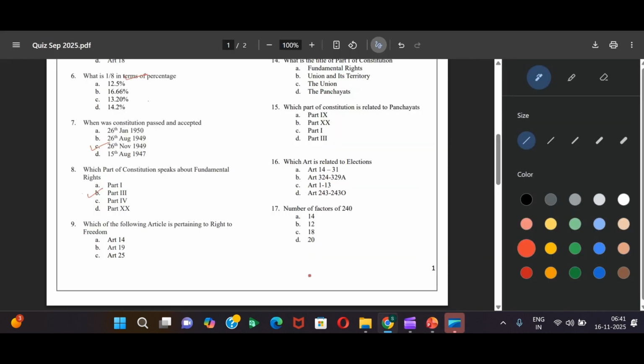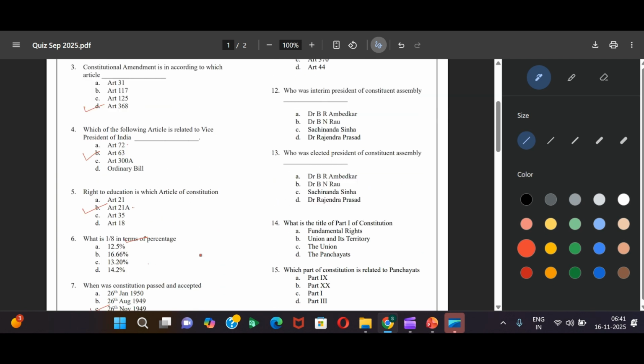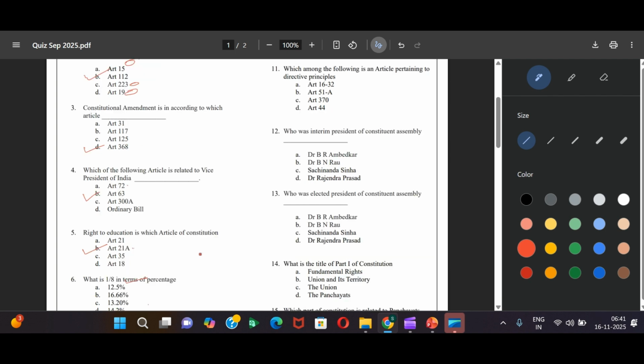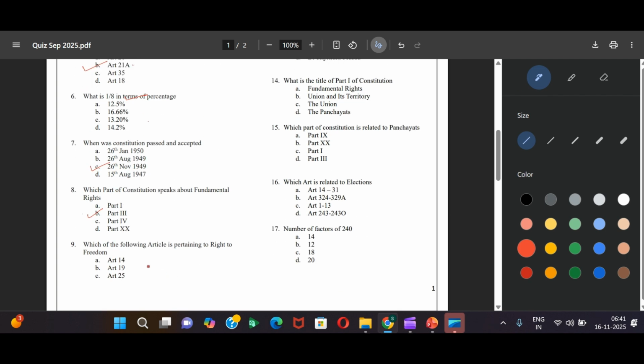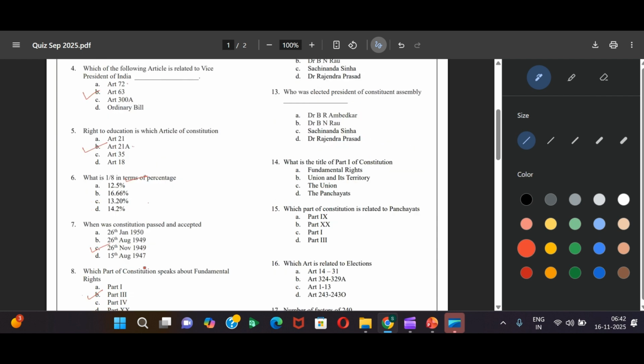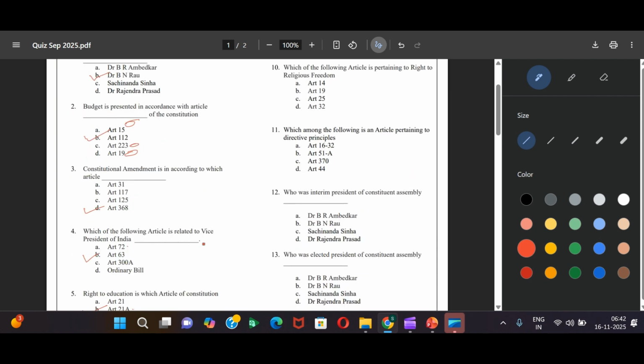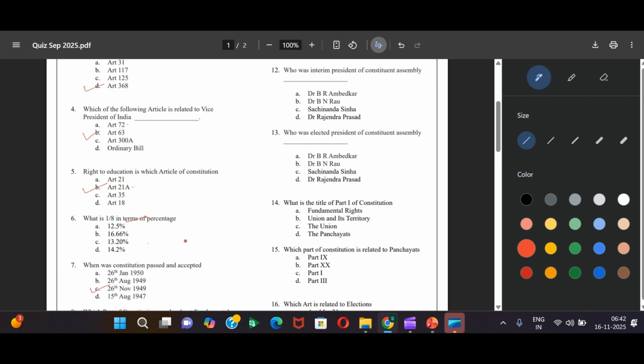Okay, let us go back to the test. Which of the following articles is pertaining to right to freedom? So right to equality, and then comes right to freedom, which is Article 19. So 14 onwards, the right to equality, and then right to freedom, and then comes right against exploitation. And then after that, religious and fundamental rights, which is Article 25. And then constitutional remedies, which is Article 32. So basically, your answer is Article 19.